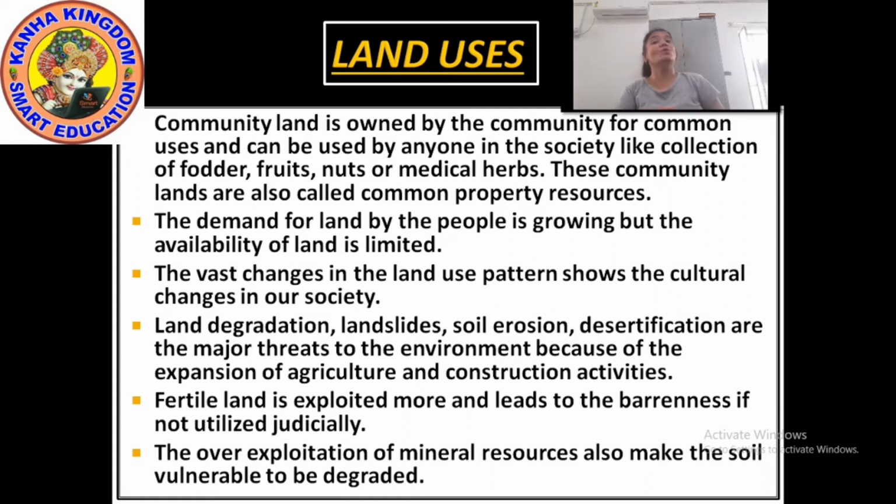So the over-exploitation of mineral resources also makes the soil vulnerable to be degraded. Vulnerable means exposed to the possibility of being attacked or harmed either physically or emotionally. Vulnerable to be degraded. Right?